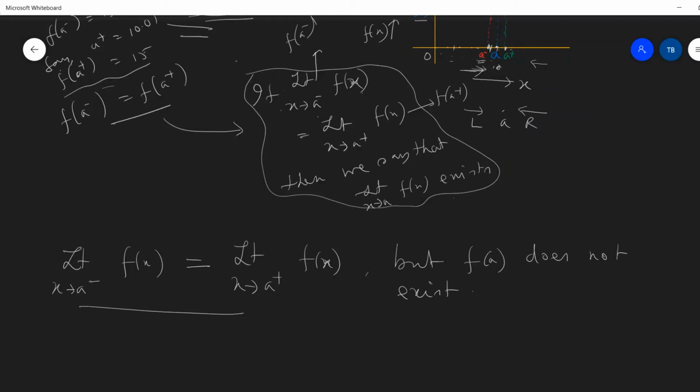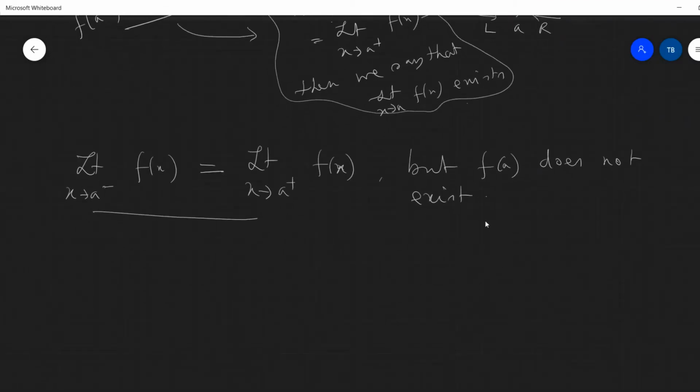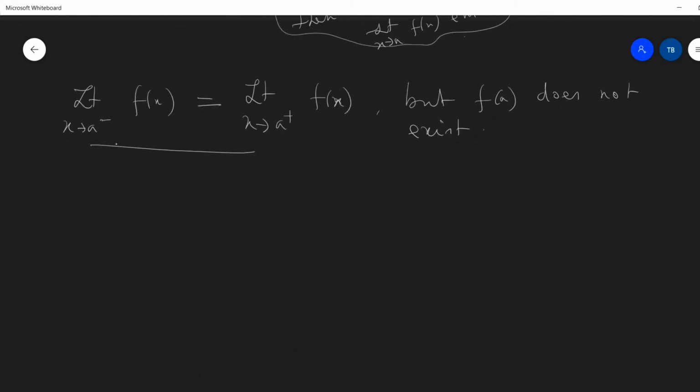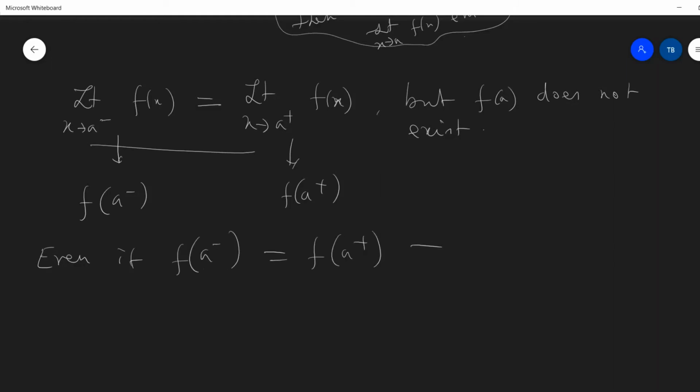This one is also called f of A minus, as I have already told you, and this one is called f of A plus. So even if f of A minus equals f of A plus, it is not equal to f(a); in this case f(a) does not exist.